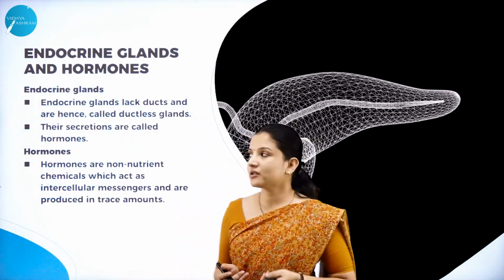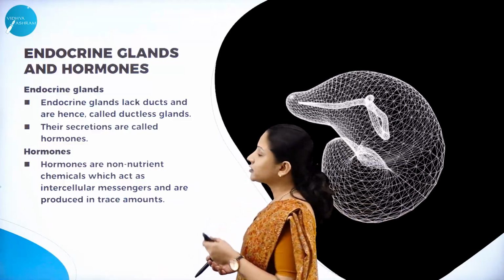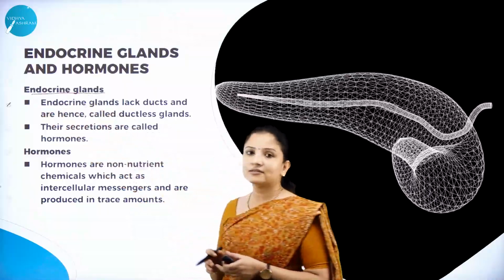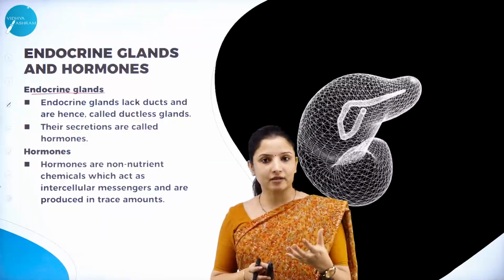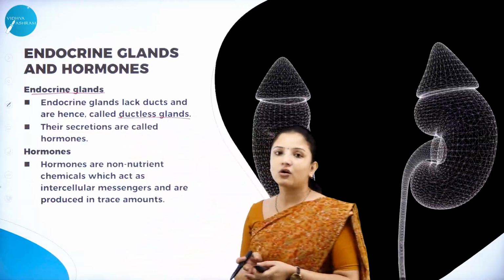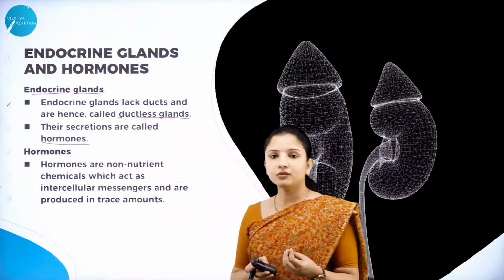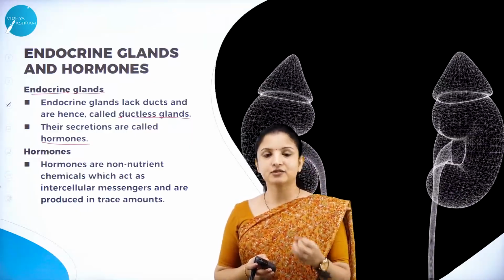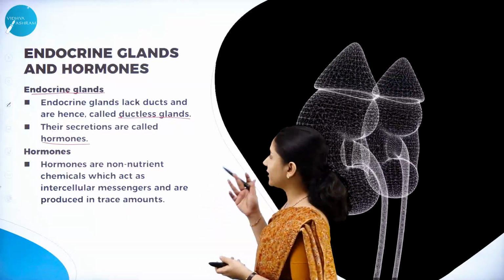So to begin with, let us study about the endocrine glands and the hormones. So what are endocrine glands? Endocrine glands are the glands that are ductless, meaning they do not travel through any tube or duct. That is why they are called ductless glands, because they do not have any ducts, and their secretions are called hormones. So the ductless glands are called the endocrines, and those endocrines which secrete certain chemical substances are called the hormones.